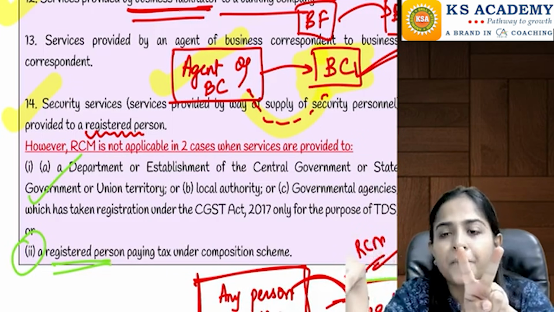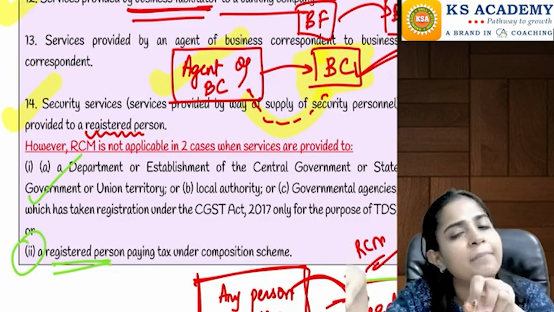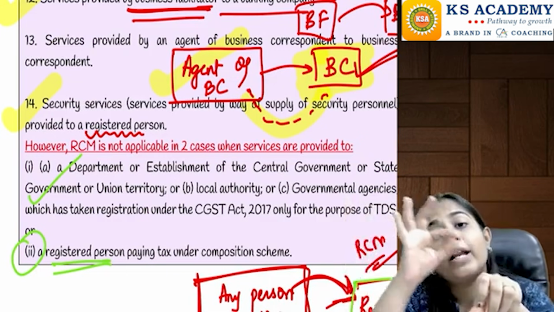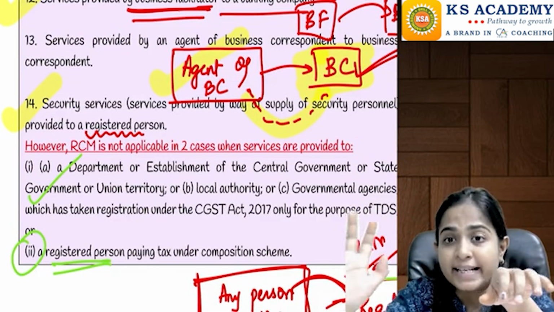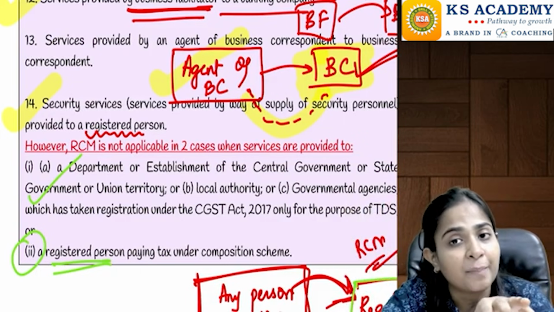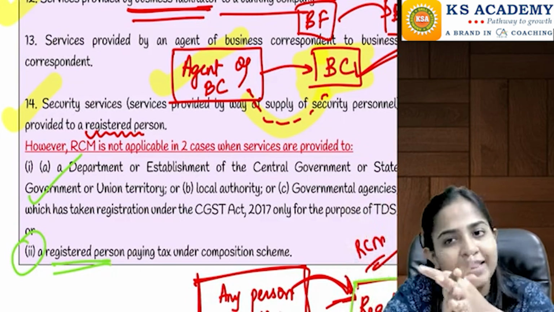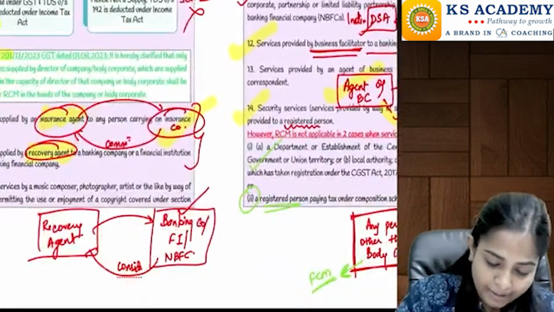If the registered person is registered under composition scheme, RCM is not applicable. Or if the registered person is a government etc. who has got himself registered only for the purpose of TDS under section 51, then also RCM is not applicable.